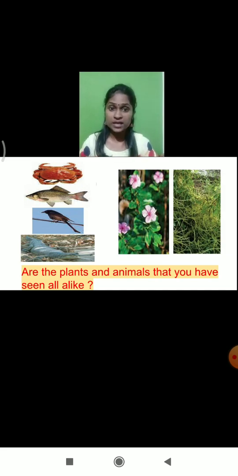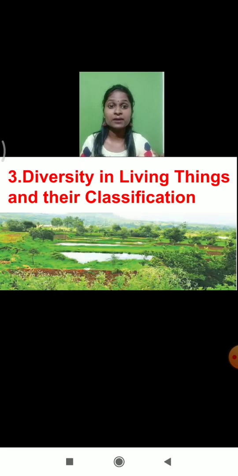How are we going to classify them? What different varieties of animals and plants are present around us? Everything we are going to learn today in detail in topic number 3 which we are going to start, that is diversity in living things and their classification. So, this is the new lesson which we are going to start today.